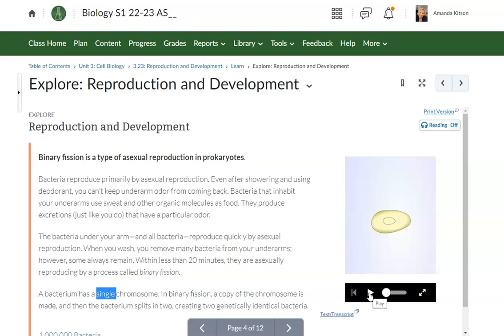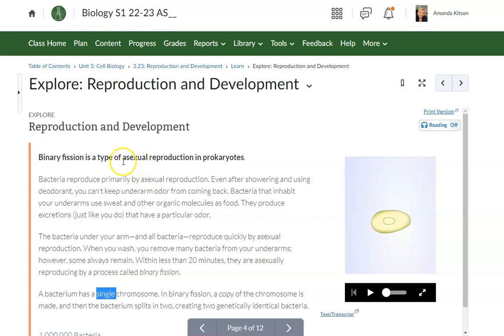If I click play, it's going to happen fast. We have a bacteria here. Here is its single chromosome, single strand of DNA. It makes a copy of the DNA. Now there are two copies. And then the single-celled bacteria splits in half. And now you have two genetically identical bacterial cells, where originally you had one. That is a form of reproduction. It is a type of asexual reproduction.